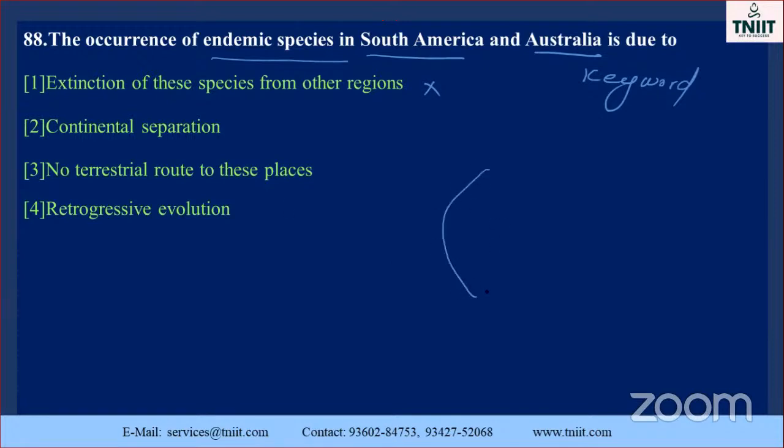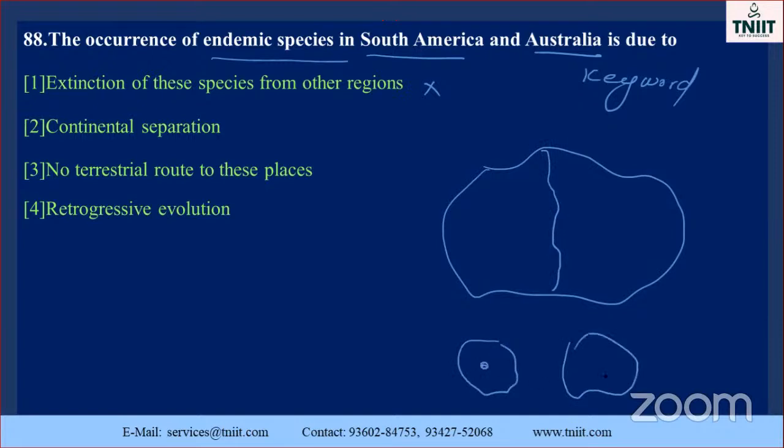Suppose, take an example. This is a place. Continental separation means it may be divided like this and separated like this. What happened? The endemic species are present inside only. So option B is the correct one. Likewise, America and Australia are also separated by continental separation only.